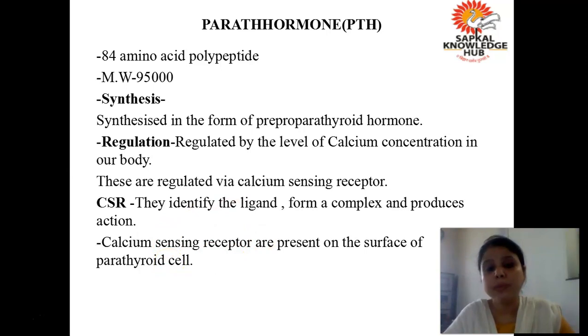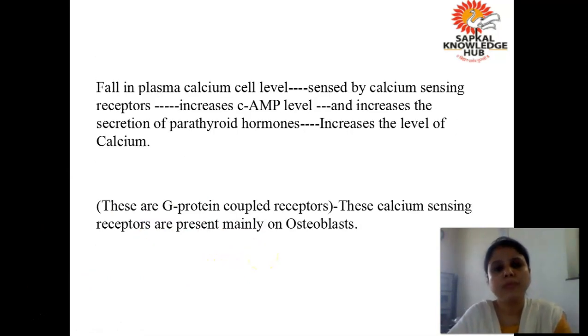So what you have to remember is that calcium sensing receptors are basically G protein coupled receptors which produce their action by cyclic AMP, which is a secondary messenger. Indirectly, what they are doing is increasing the level of calcium. Now see, calcium sensing receptors, as I have already told you, are present on the surface of the parathyroid cell.